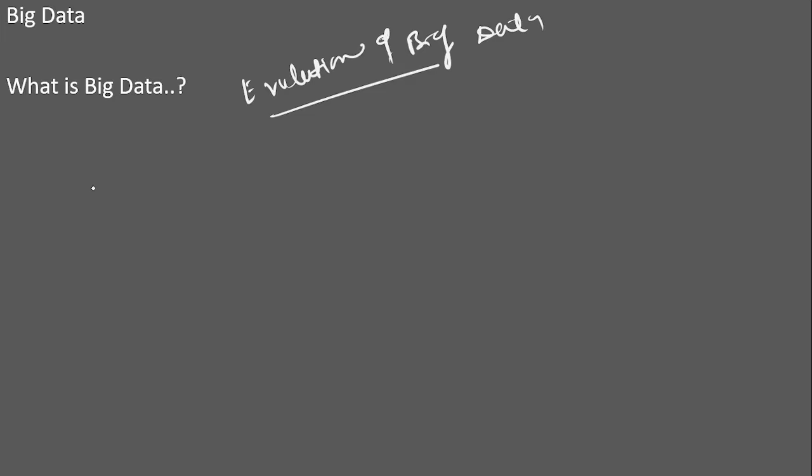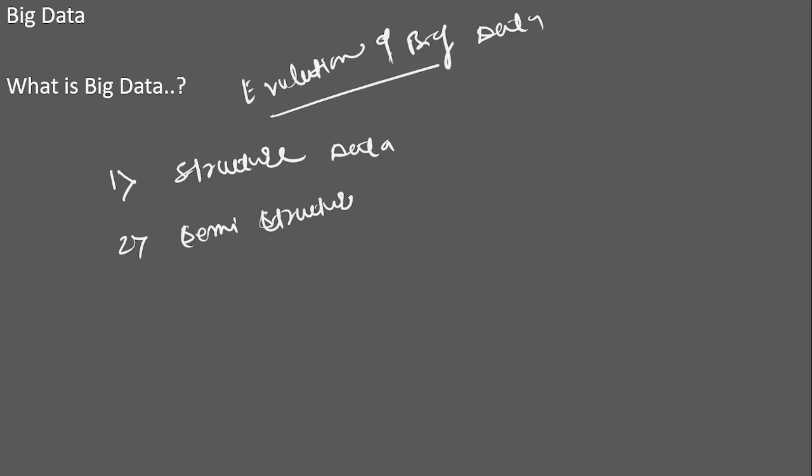We know the data and its types. So what are the types of data? One is structured data, another is semi-structured data, and number three is unstructured data.